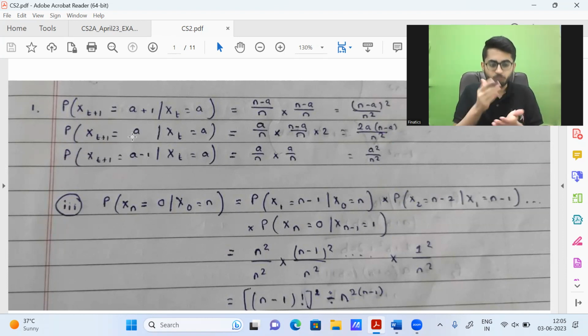Why? If box A has all white balls, it means box B has all black balls. Once we make a transfer, then box A must definitely have n minus 1 white balls. And this X(t+1) equal to n minus 1, this will be taking the value what? n square by n square, which is nothing but 1.